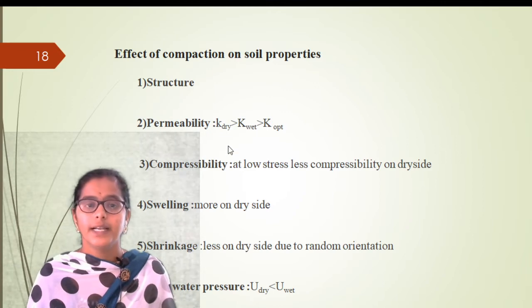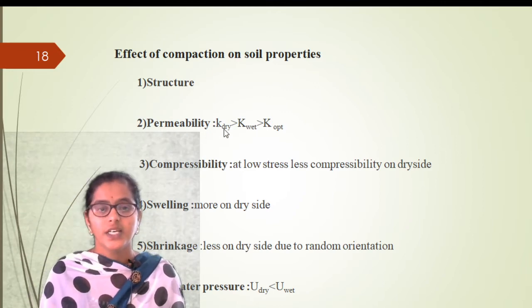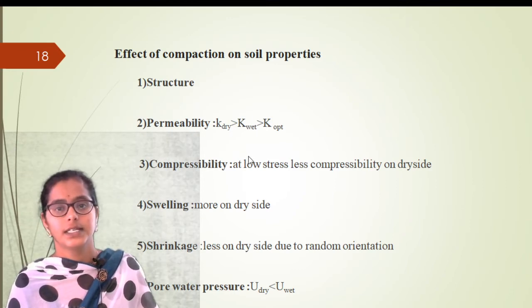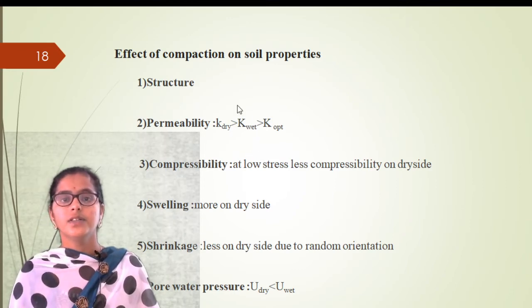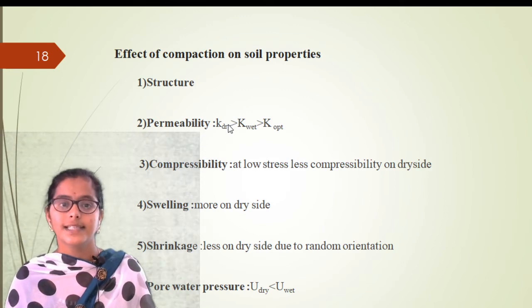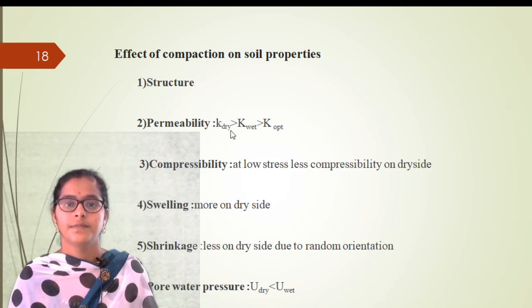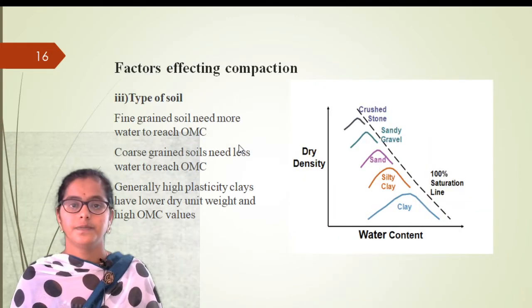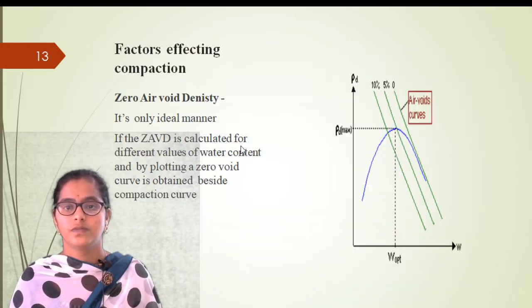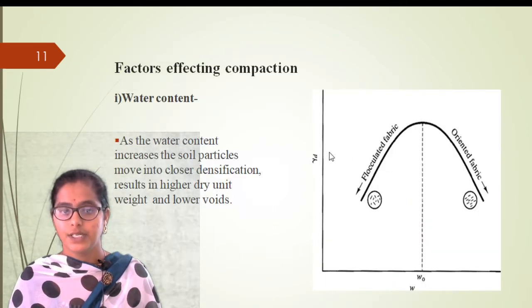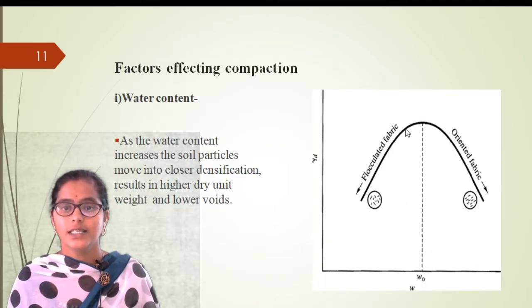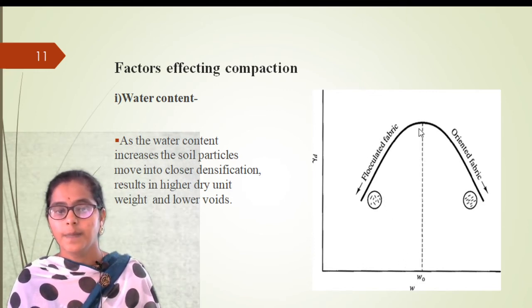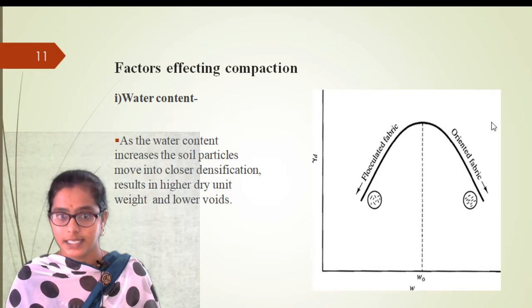Permeability of the dry side of the compaction curve is more than the wet side. If you look at the compaction curve, on the dry side the permeability is more, and on the wet side permeability is decreased.